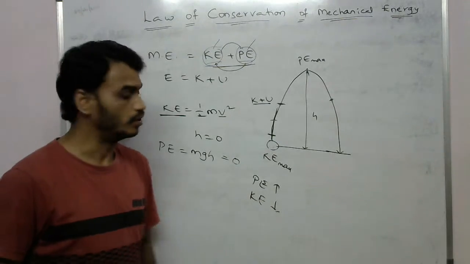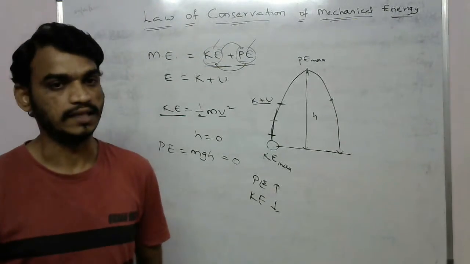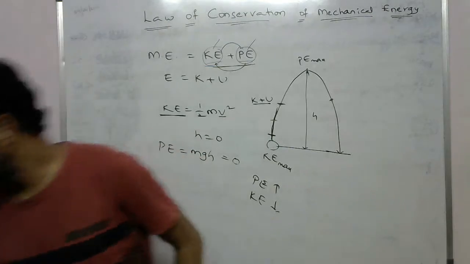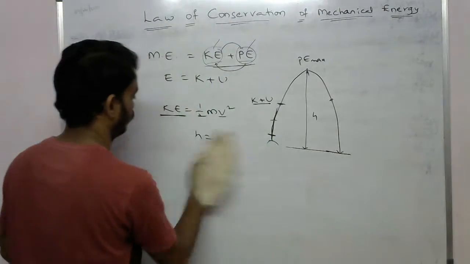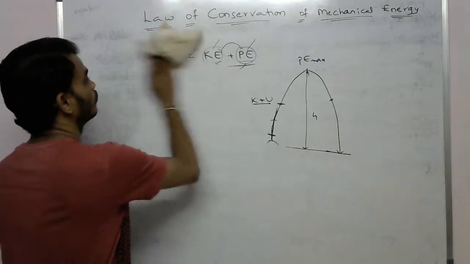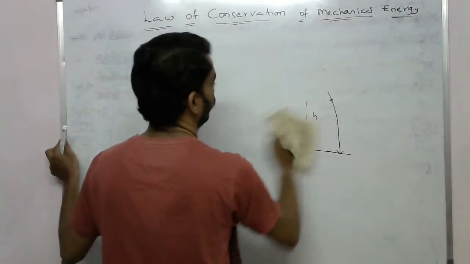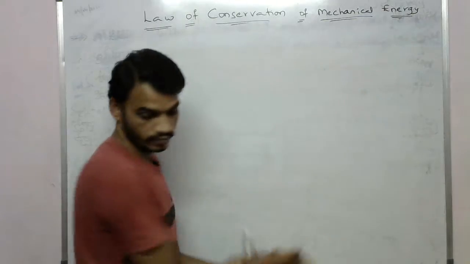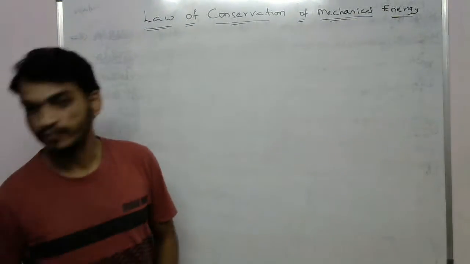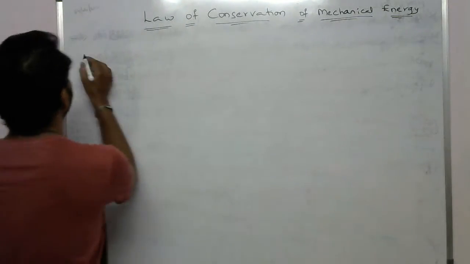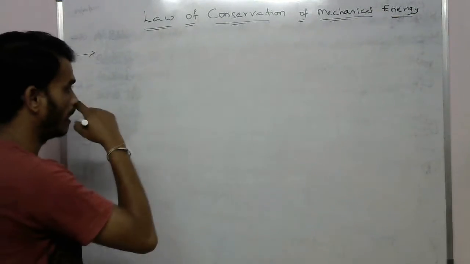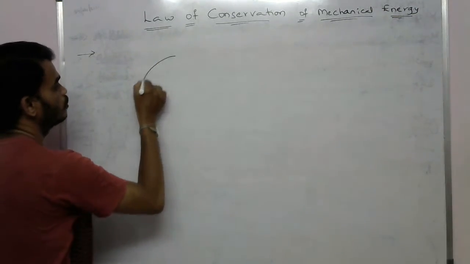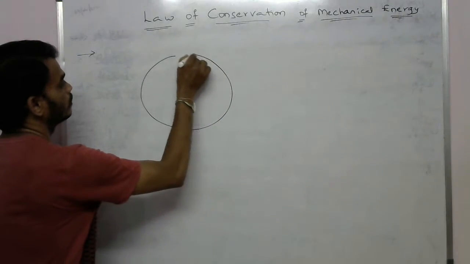Now we will see some numericals on this topic. For example, suppose I take an object moving in a circular path.